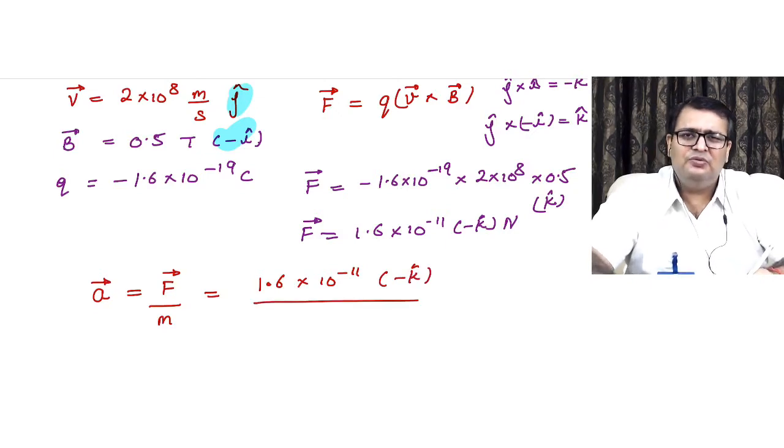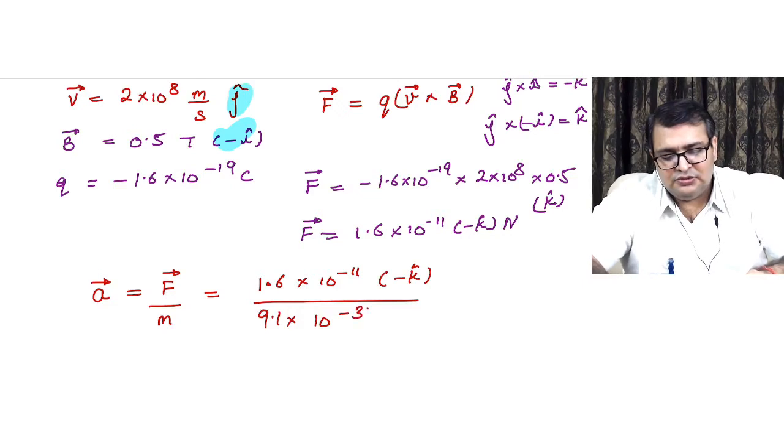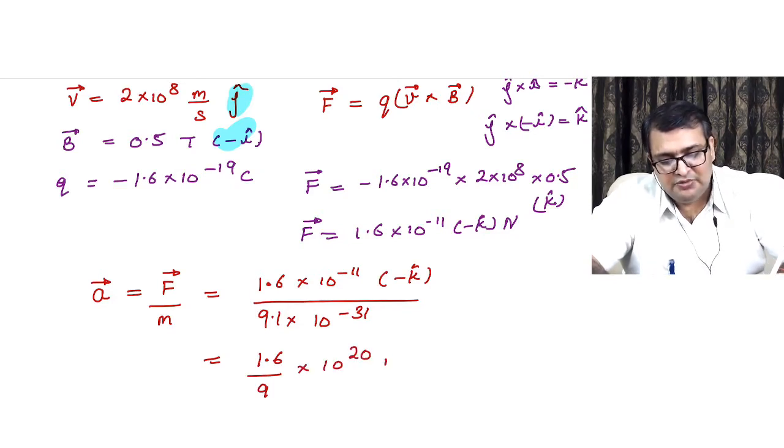Mass of electron, what was the mass of electron? Sir, 9.1 into 10 power minus 31. So this becomes 1.6 upon 9 approximately into 10 power 20 meter per second square. Easy questions, very easy questions, only require a little concept, and that is done. We are done with it.